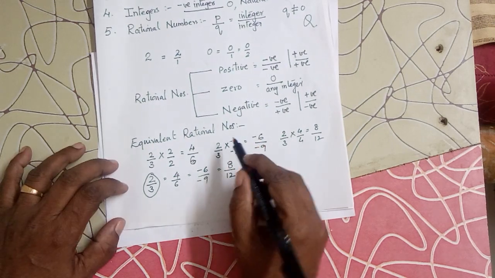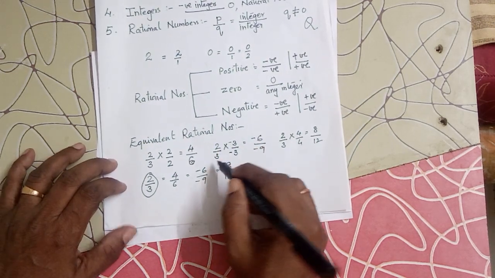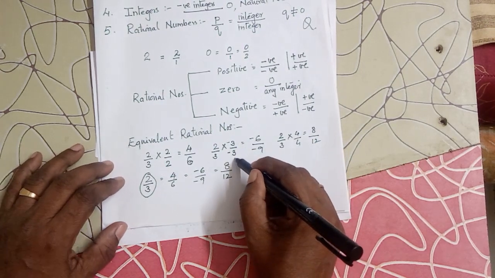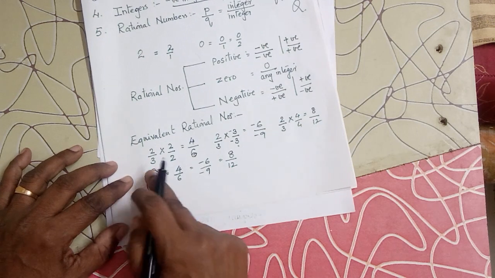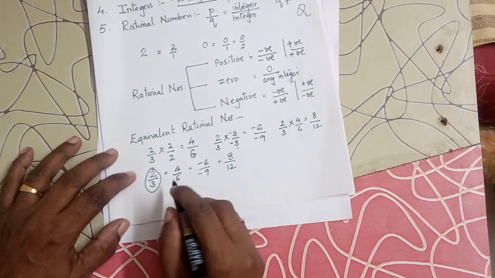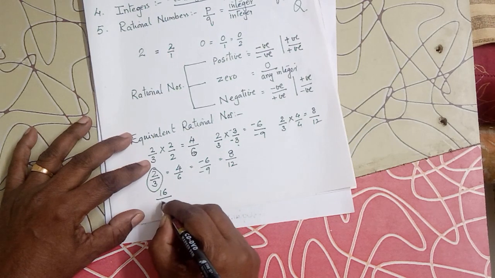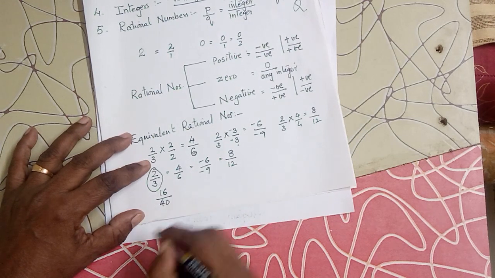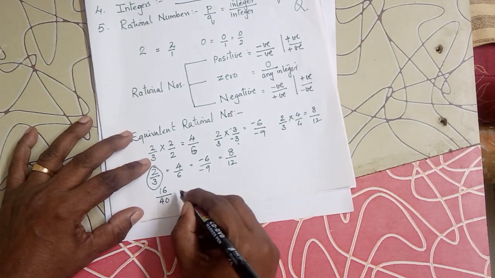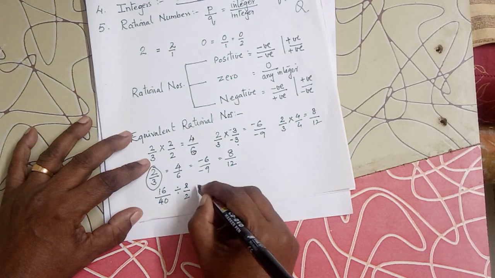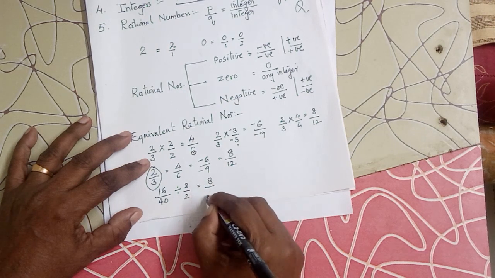Now, here we got the equivalent rational numbers by multiplying the numerator and denominator by the same number. We can also find equivalent rational numbers by dividing. For example, if you have a number like 16 upon 40, both of them are multiples of 2, so you can divide both numbers by 2. So you get 8 upon 20.